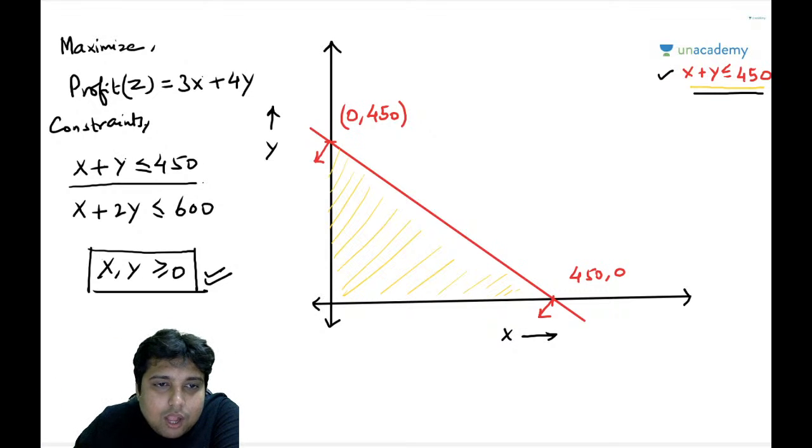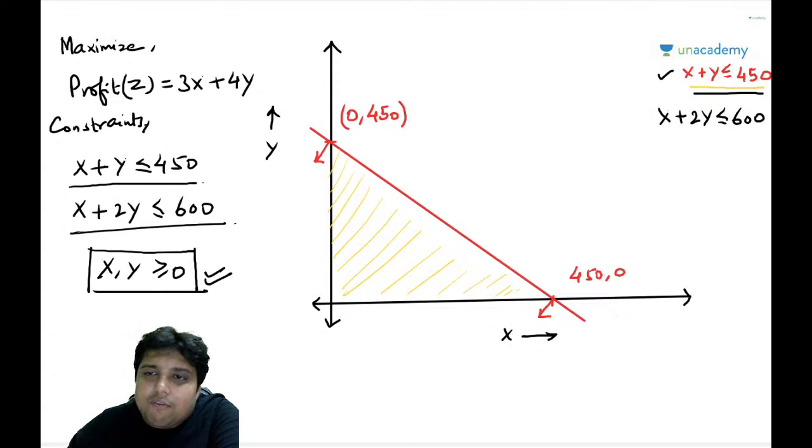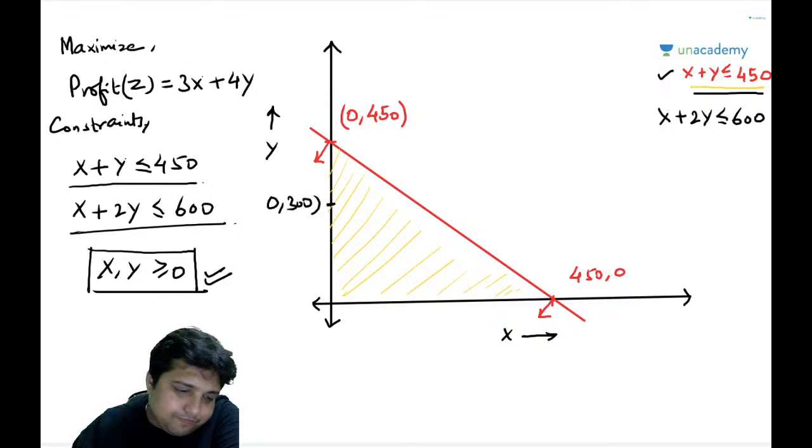Now I have another constraint, x plus 2y less than equal to 600. Keeping x as 0, I get y as 300.